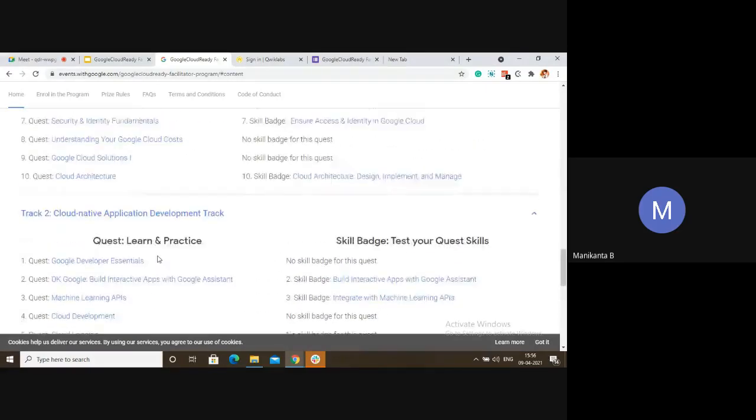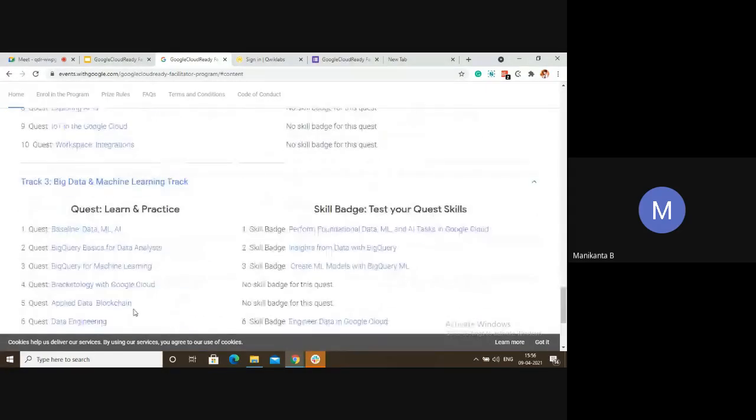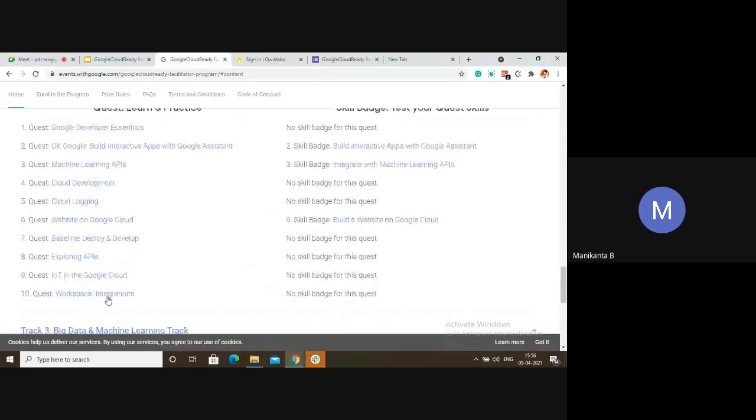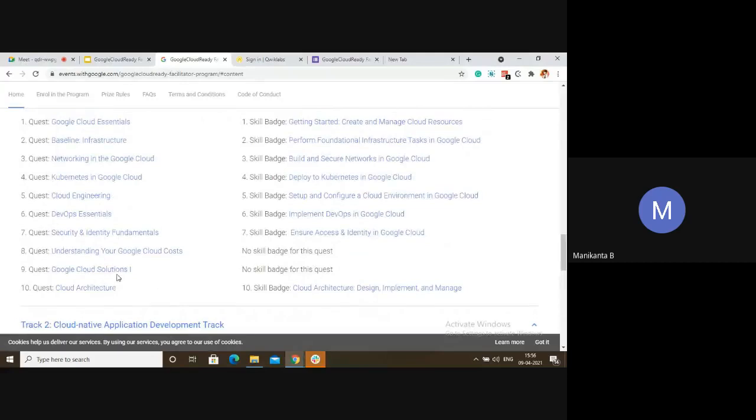Suppose you are very much interested in learning big data ML, go for the third track and do the quests. If you are interested in learning app development, go for this. If you are interested to learn cloud, go for this. If you are aiming to complete all 3 tracks, well and good. Complete all the 3 tracks and get ready to join the career readiness program.